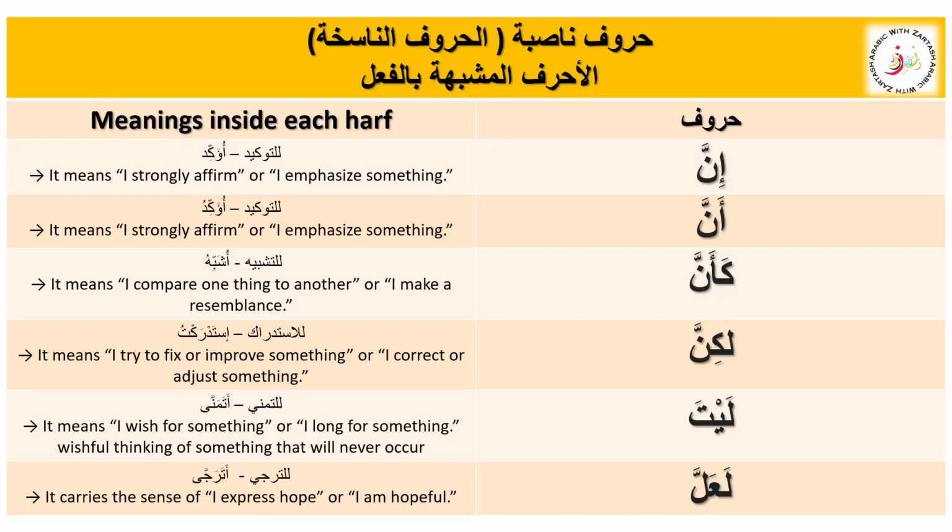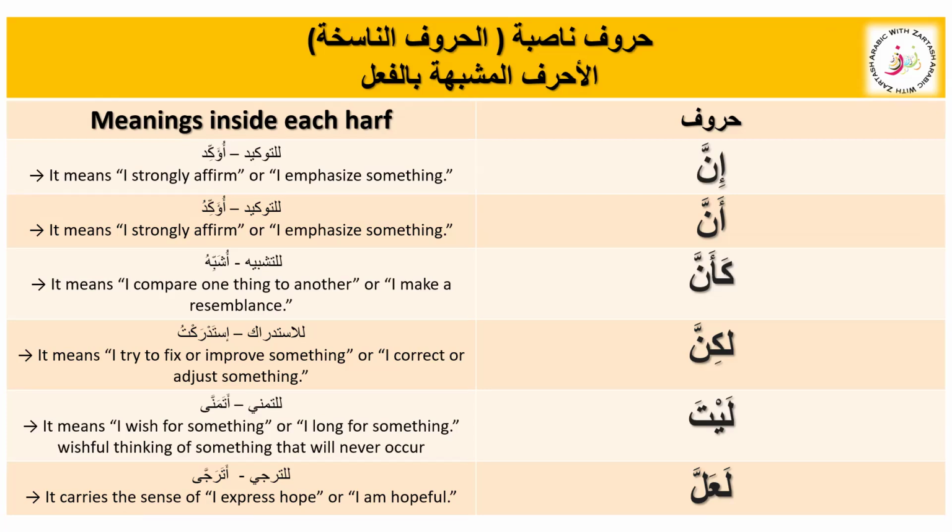The verb inside it is atamanna. Atamanna means I wish for something. You use it when you wish for something that you want to happen, but it may not be real or possible, or is not going to happen ever. But sometimes we have a wish, like with layta we have this tamanni, but that wish can happen.